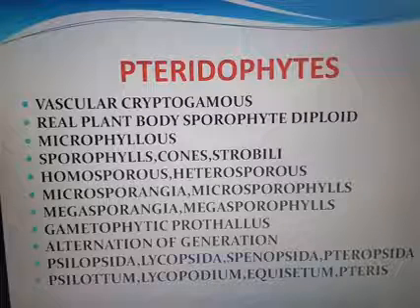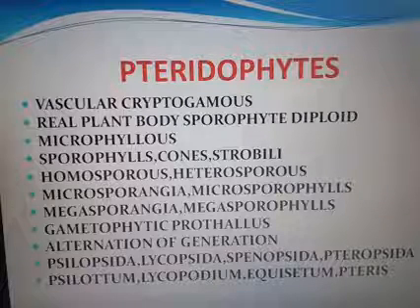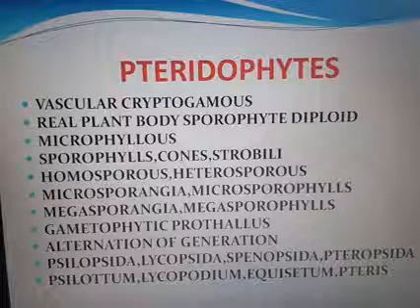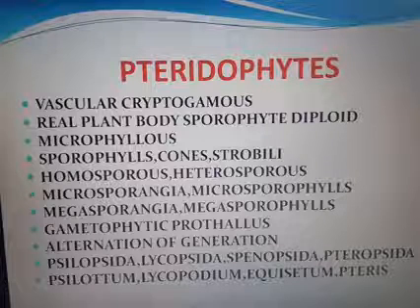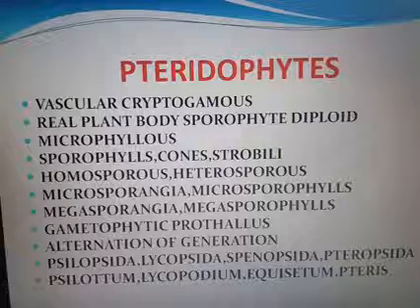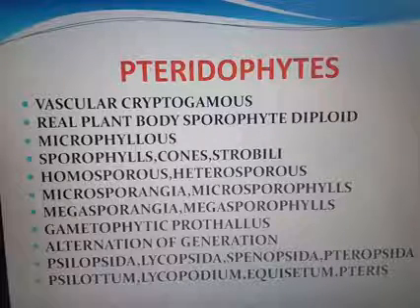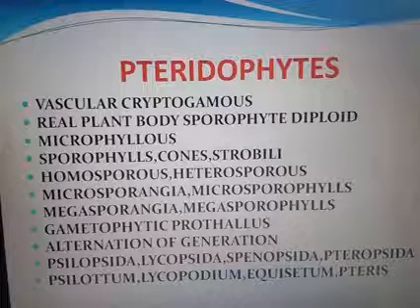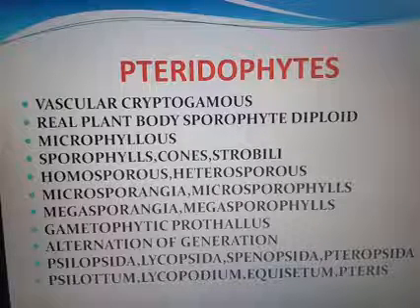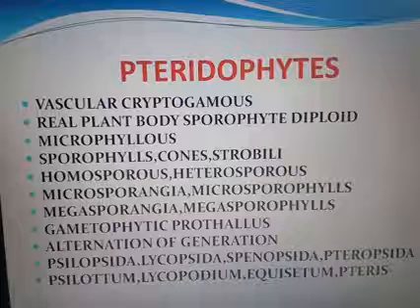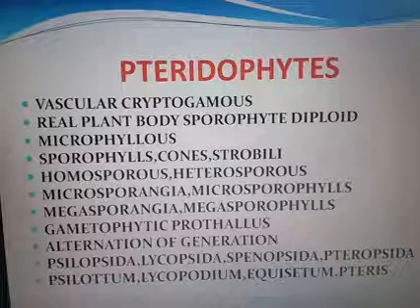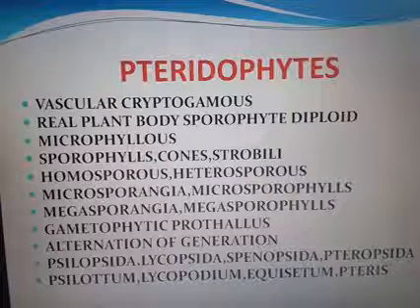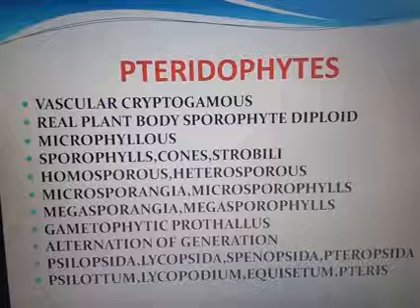So the leaves bearing sporangia are known as sporophylls. The sporophylls with megasporangia are called megasporophylls. If it is with microsporangia, that is known as microsporophylls. Got it? So what are the main points of the pteridophyte?